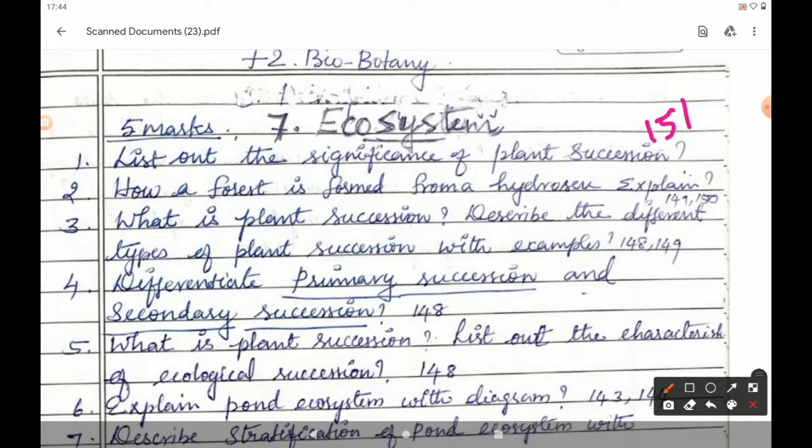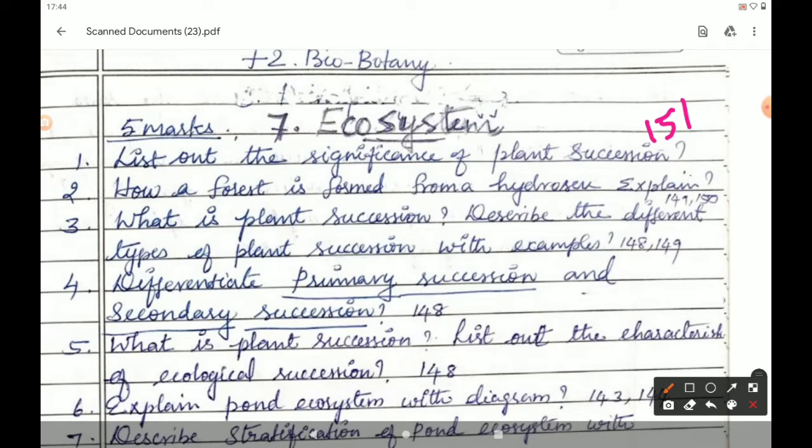Next one, third question: what is plant succession? Describe the different types of plant succession with example. The answer is in page number 148-149. What is plant succession? On page number 148, from the first paragraph, third line: successive replacement of one type of plant community by another in the same area or place is known as plant succession. Close the bracket. Describe the different types of plant succession with example. The different types of plant succession are the classification of plant succession.